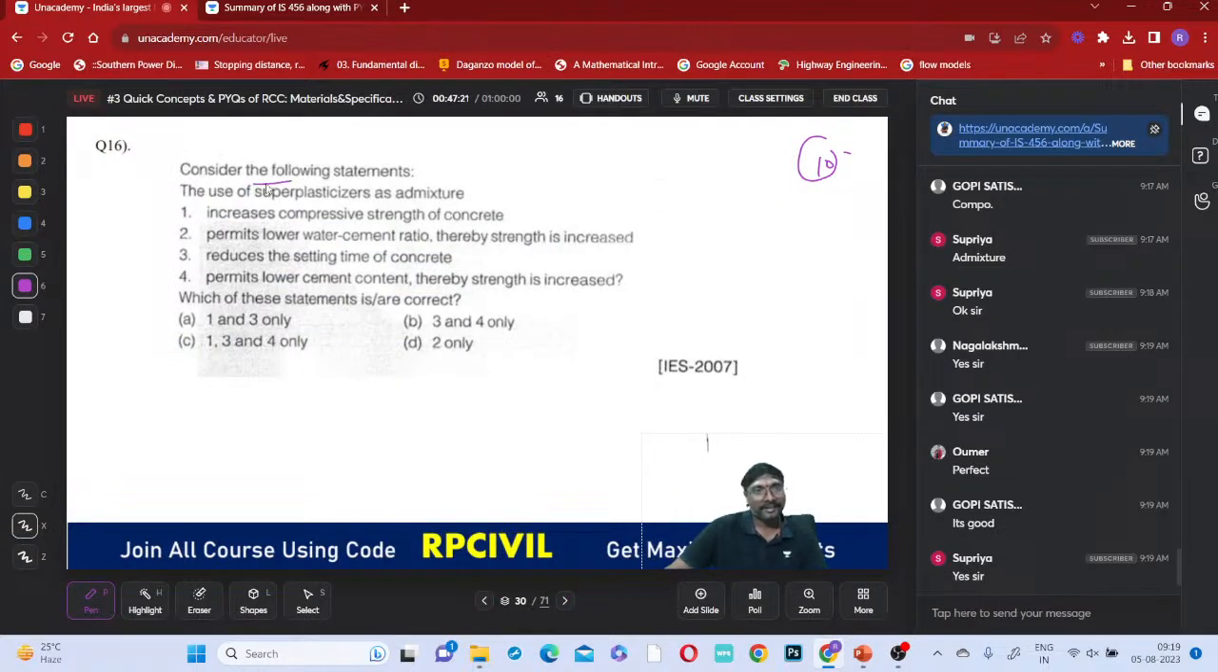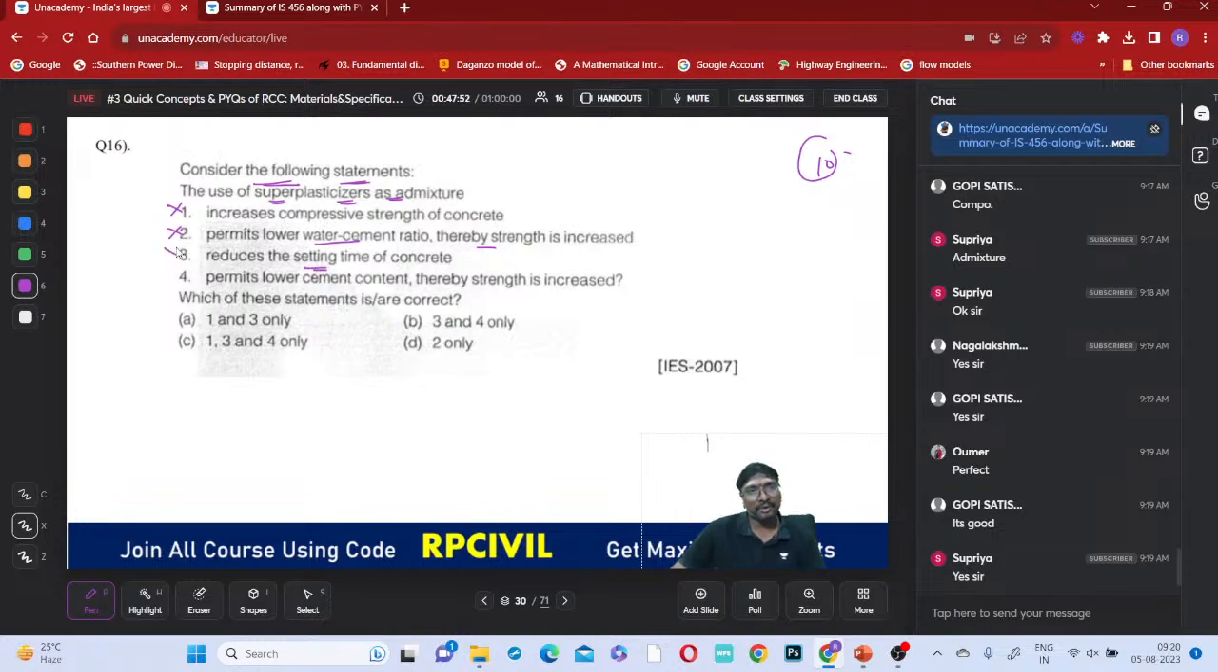Consider the following statements. The use of superplasticizers as admixtures. If you observe, superplasticizers increase the compressive strength of concrete. I told you, plasticizers will not change the compressive strength; they permit a low water cement ratio, thereby strength is increased. Is it for strength increase purpose? No, no.